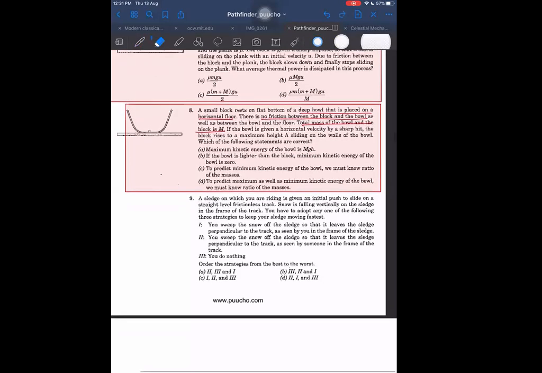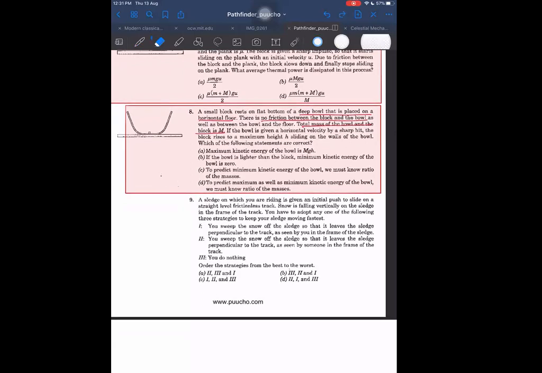Sir, the bowl is lighter, so the minimum kinetic energy of the bowl is 0 now, sir. If the block is lighter, then the minimum kinetic energy of the ball will be 0. Oh yes, right, I think so.